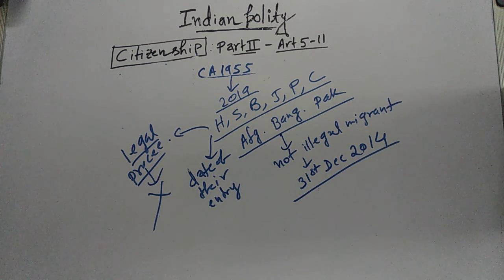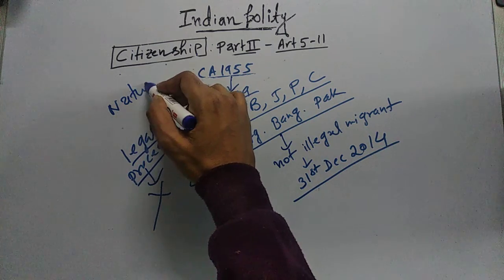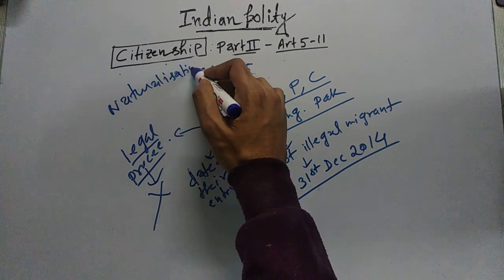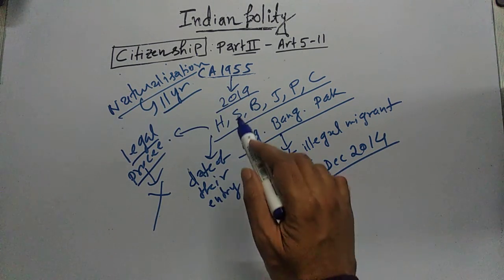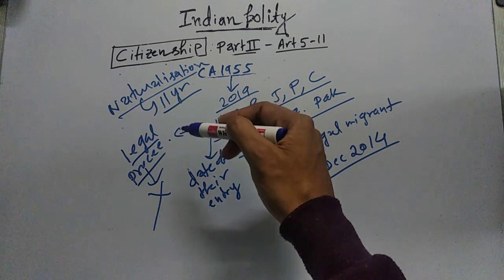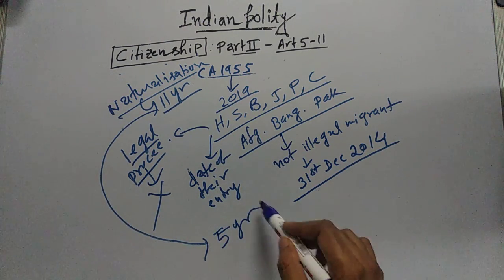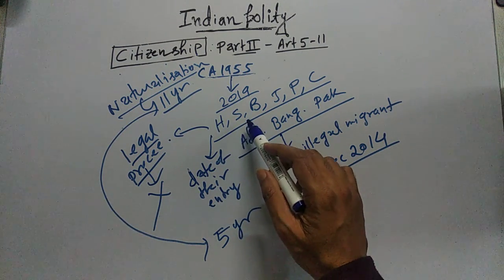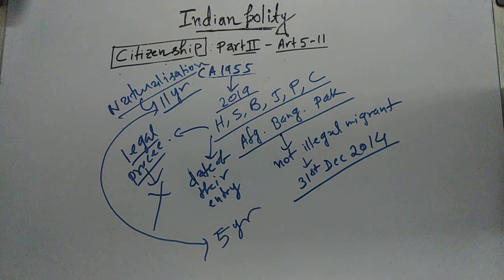And when I was teaching you how to get Indian citizenship by naturalization, I told you that there is an 11-year period, but this amendment of 2019 says that this period of naturalization of 11 years is reduced to 5 years for Hindus, Sikhs, Buddhists, Jains, Parsis and Christians coming from Afghanistan, Bangladesh and Pakistan. So these are the main provisions of the Citizenship Amendment Act 2019.